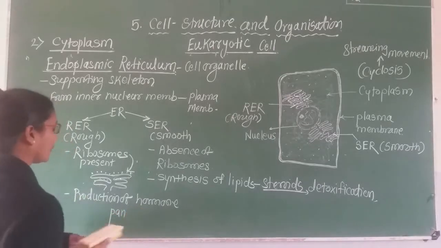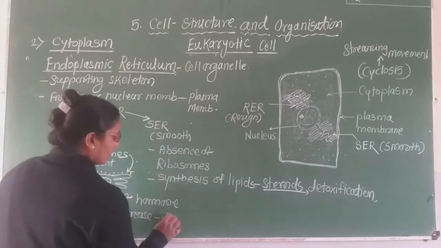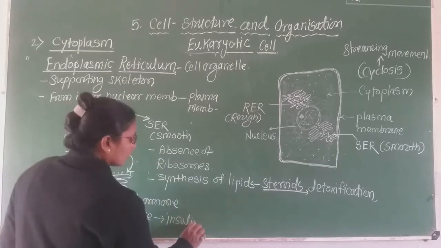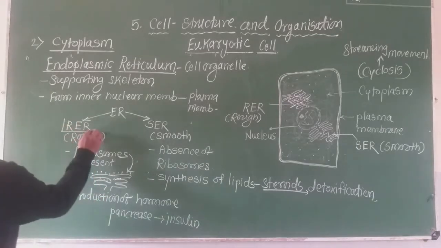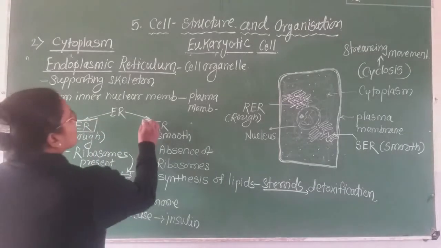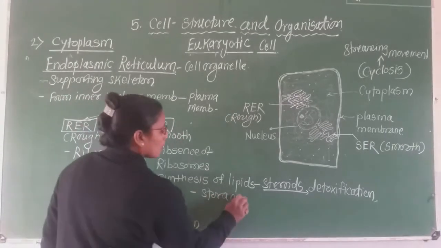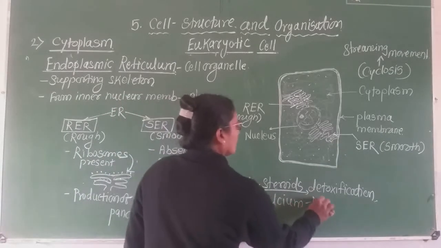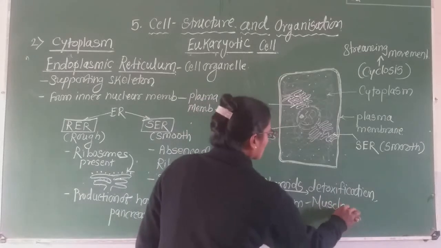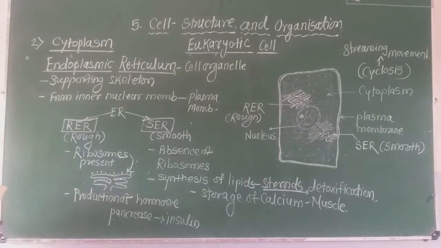Pancreatic cell means the pancreas, the digestive gland of the human body. In the pancreatic cell, there is synthesis of insulin. Such types of functions are performed by RER. Now, SER also performs the function of storage of calcium. This calcium is stored in the muscles. Such a type of cell organelle is called the endoplasmic reticulum.